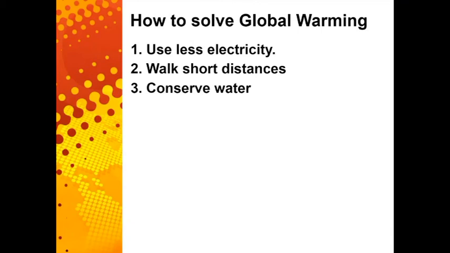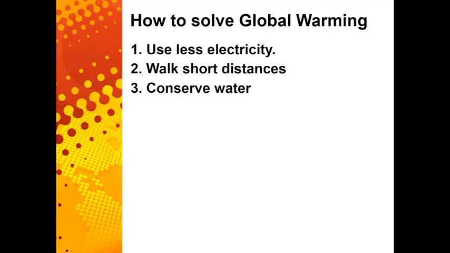Third, conserving water. Now you may be thinking this is not very related to global warming, but I assure you it's very related. Conserving as much water as possible should be necessary if you want to stop global warming from escalating further. Just saving water, for example, if you're brushing your teeth, just turn off the water when you're doing it. There are many ways you could conserve water.